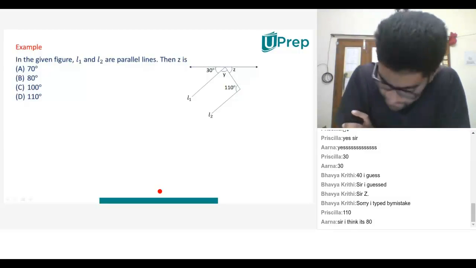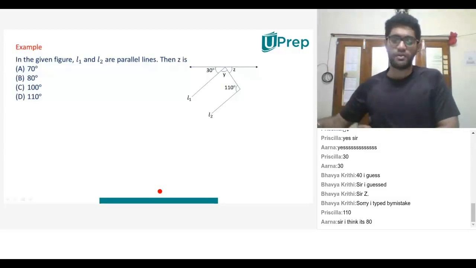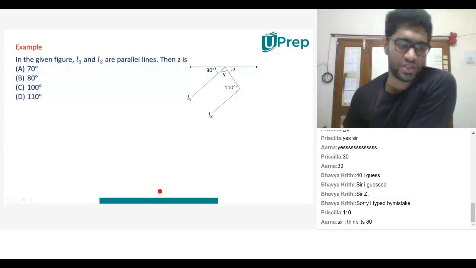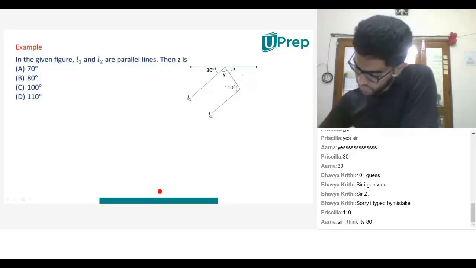Chalo, theek hai. Arnav, explain what you did. You start explaining. 80 is the right answer. Tell me how you got it. So I extended L2 till the arrow.